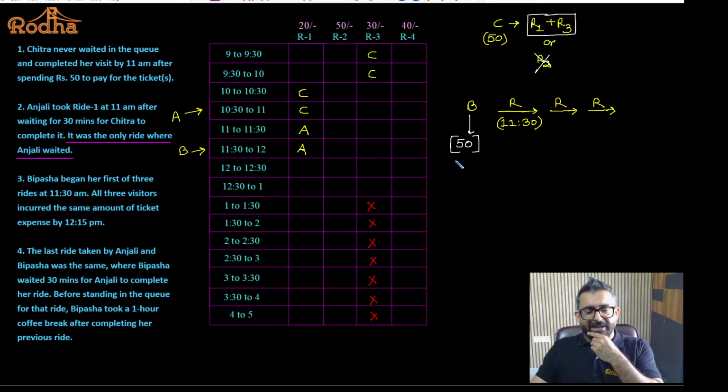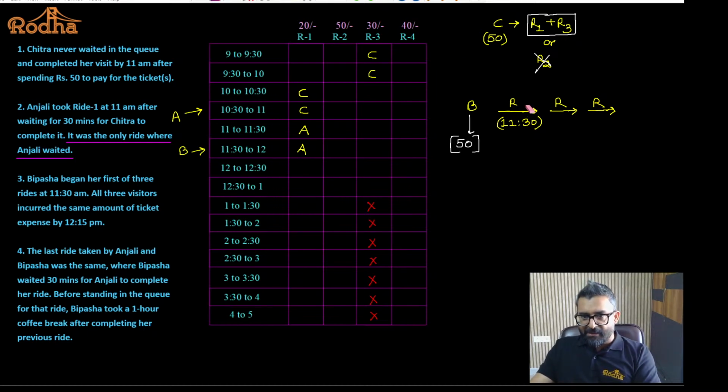Yes. Now tell me, if Bipasha is taking her first ride, ride 1 cannot be her first ride, because ride 1 is already occupied by Anjali. Bipasha took her first ride at 11:30, and at 11:30 Anjali was in ride 1. Do you agree with this? So 50 can only be obtained by 12:15; she has to spend 50 rupees, and that can only happen when she is taking ride 2. Yes or no?